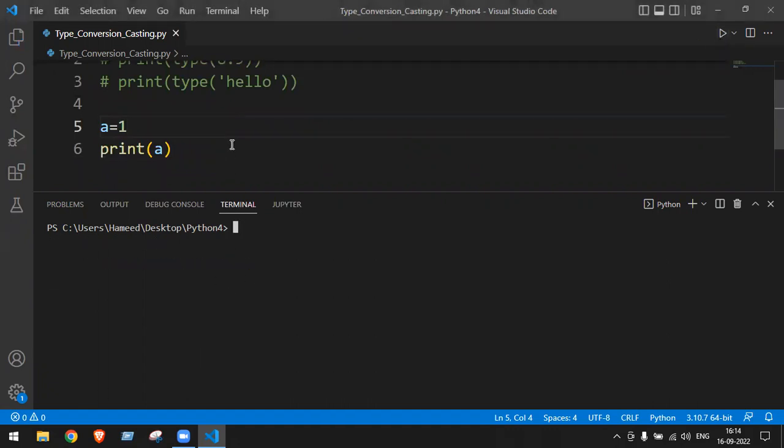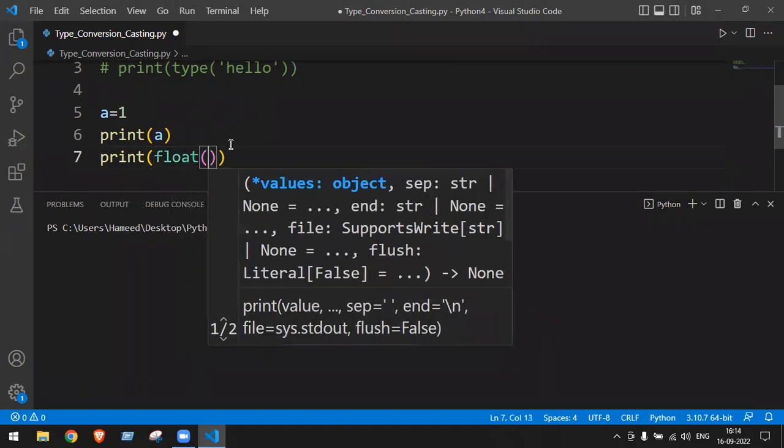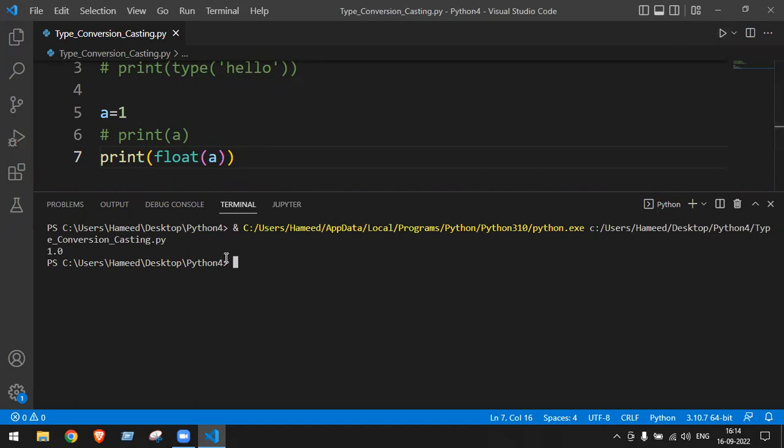Now print, if I do float of A, what is the answer of line number 7? So now A is equal to 1. First of all, it was what type? Integer type. Now I'm converting that integer number to what? Float. How did I convert? By writing the float, passing the variable name. So the answer will be what now? 1.0.